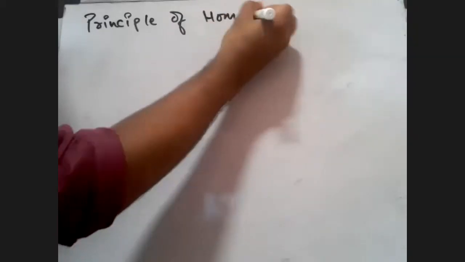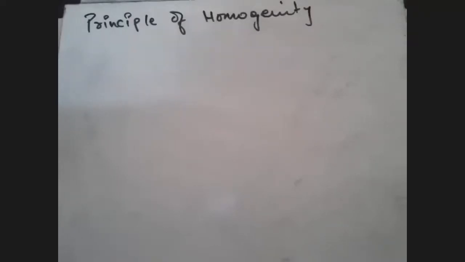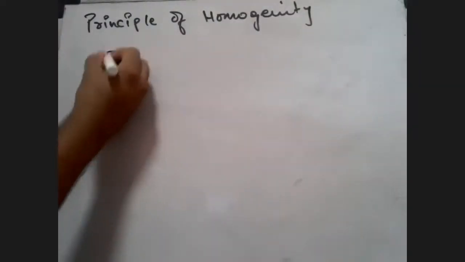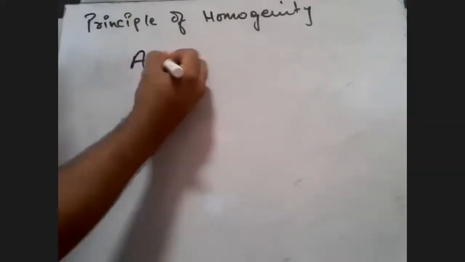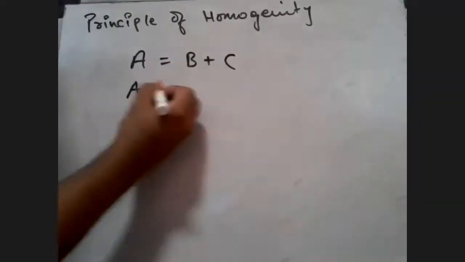How are dimensions useful in physics? Let's study this concept called principle of homogeneity. What does principle of homogeneity mean? Suppose there are two quantities in addition or subtraction. They should have the same dimension. Suppose there is an expression, let's say A is equal to B plus C, or A is equal to B minus C.